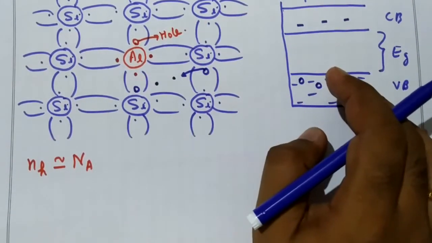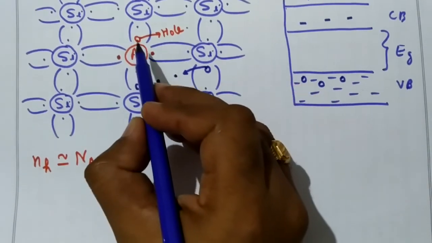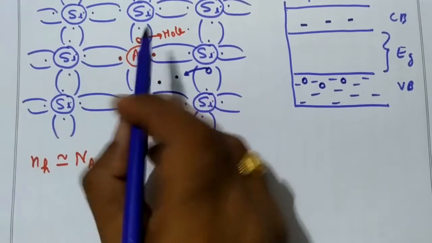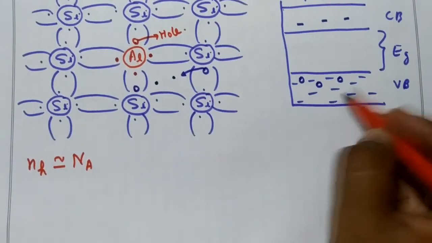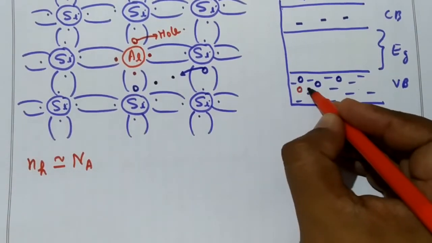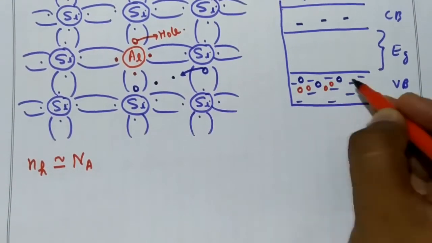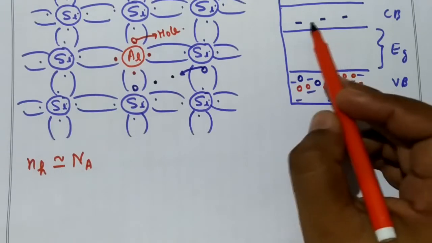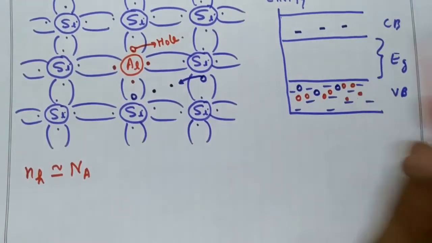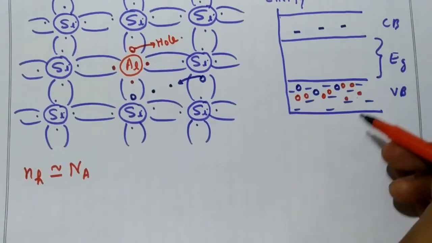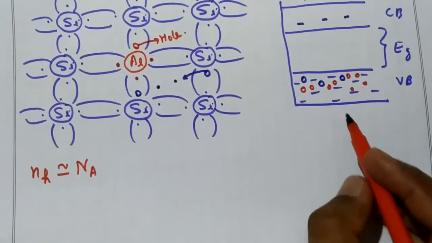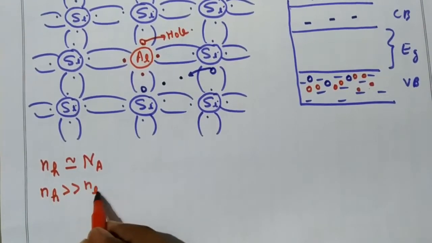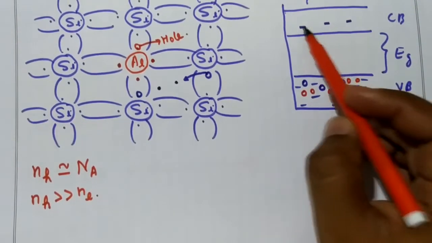This is before doping. After doping, what happens? Many holes are created, not in the conduction band. These holes are in the valence band. So apart from these holes, there are many other holes created in the valence band, like this. But there are no corresponding electrons in the conduction band, remember. So what you can observe is that the number of holes is very, very large compared to the number of electrons. Which electrons? The electrons in the conduction band.